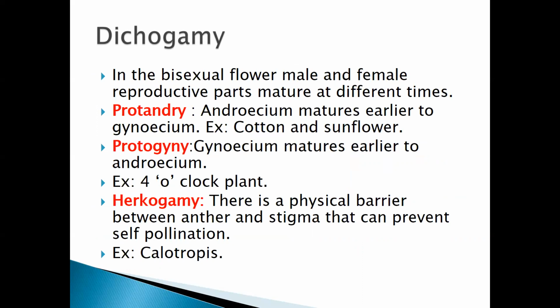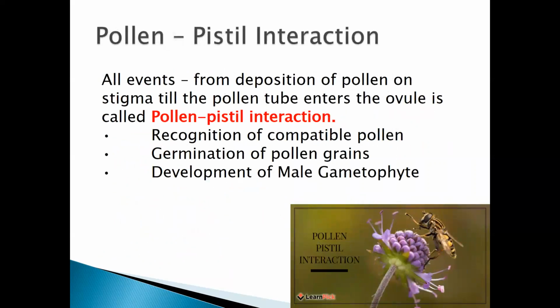Hercogamy is nothing but a physical barrier formed between the anther and the stigma that can prevent the self-pollination process, and the example is Calotropis.